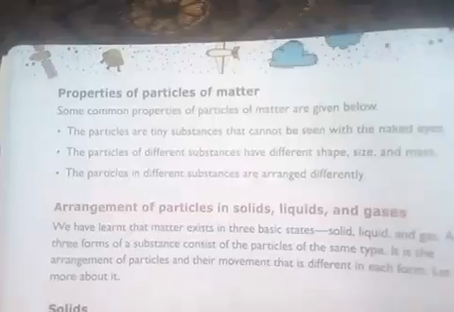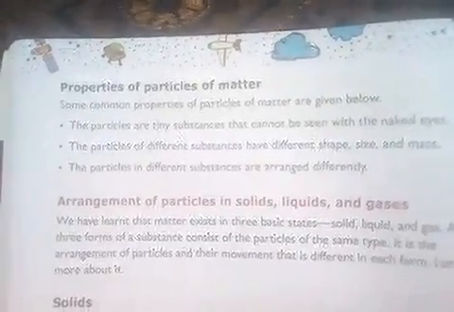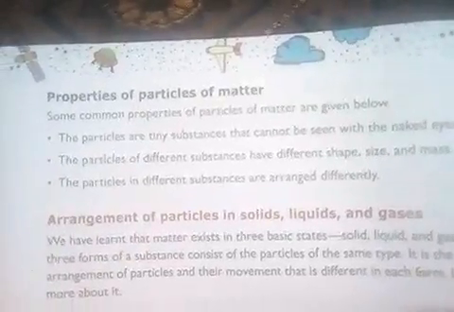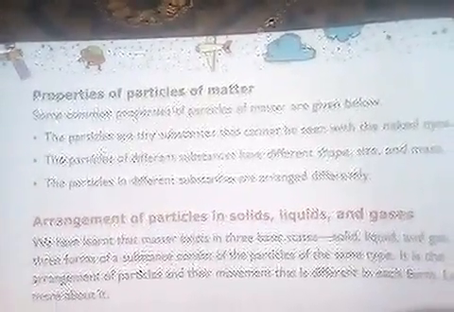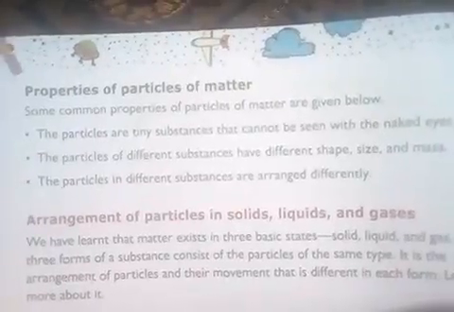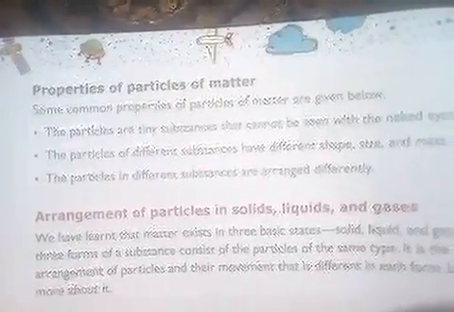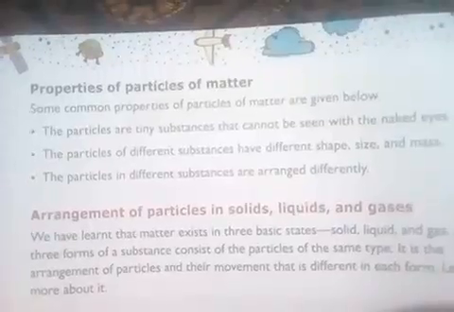Now we will be seeing the properties of those particles. We are talking about particles which cannot be observed with our naked eyes. Even with the best telescope which we have, we cannot observe those particles. Now we'll see the properties of those particles. They are very minute substances which cannot be seen by your naked eyes. The particles of different substances have different shape, size and mass. The particles in different substances are arranged differently.